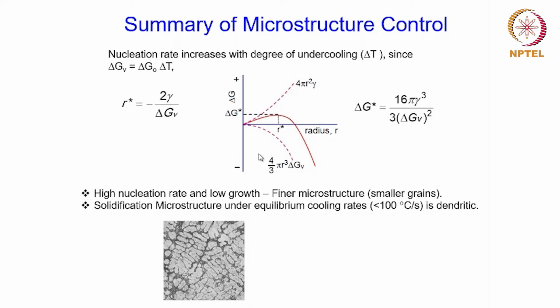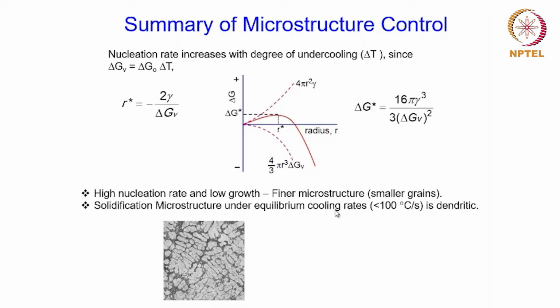Okay, and we also know that a higher cooling rate promotes high undercooling. So in other words, we can also say that a high cooling rate would lead to a high nucleation rate, and that would in turn lead to a finer microstructure. Okay.